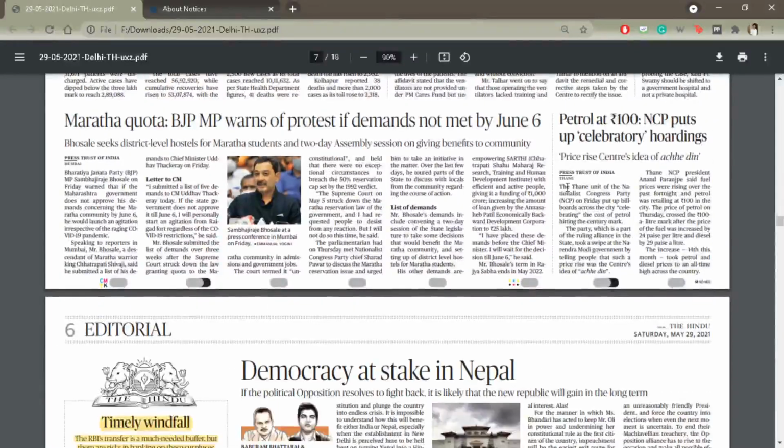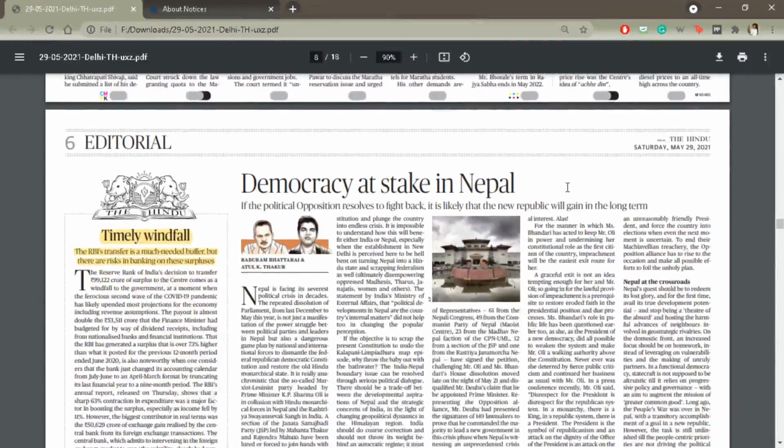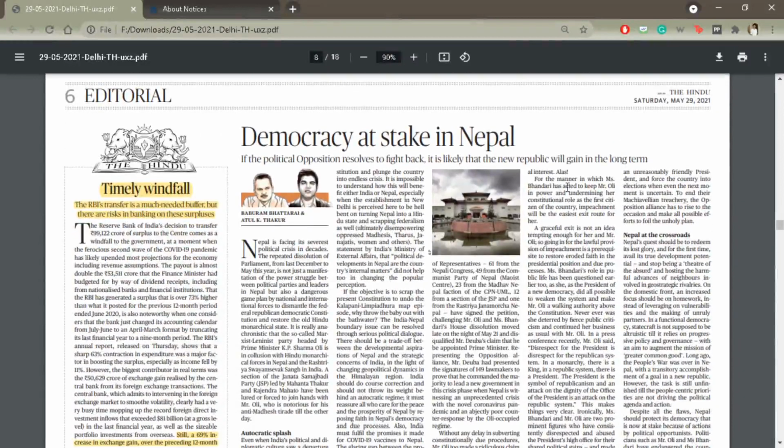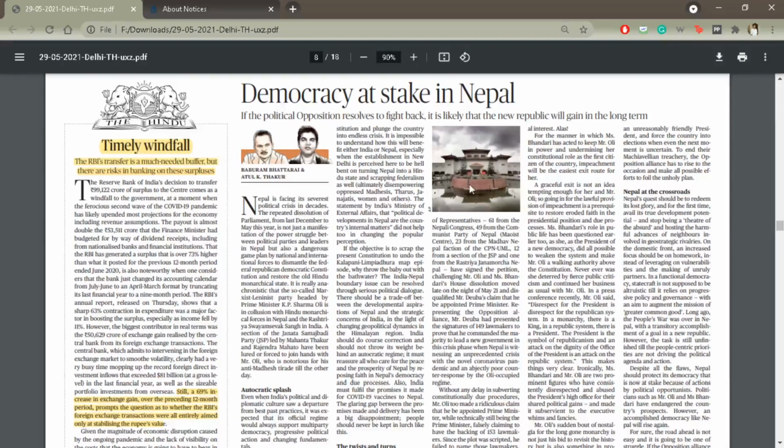The editorial today, first one is "Timely Windfall". What is this windfall? These are the transfers that the central bank has given to the central government. The payout is almost double the 53,000 crore that the finance minister had budgeted. So in the budget, the government had hoped that it will receive approximately 50,000 crores from the RBI for its budget, but it has received approximately 98,000 crore from the RBI.